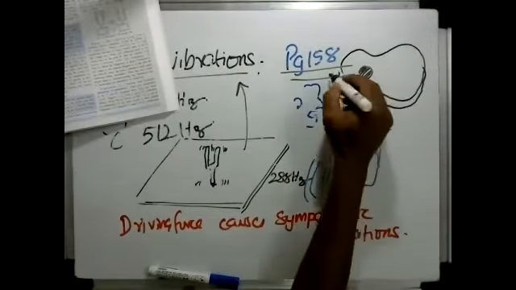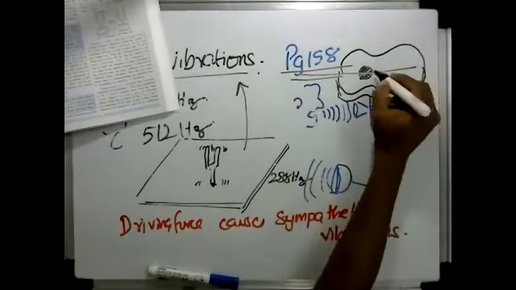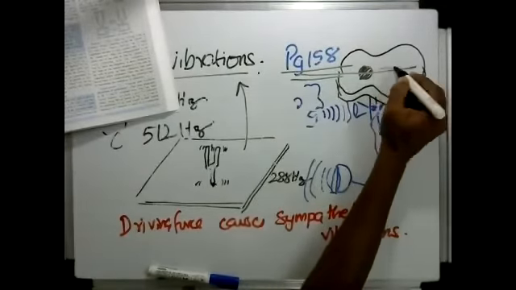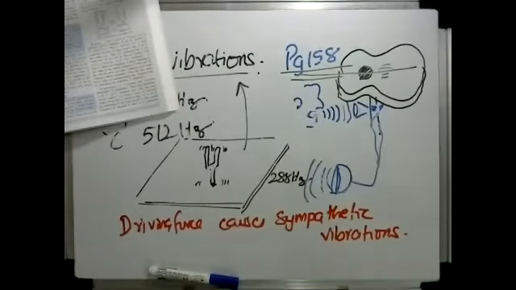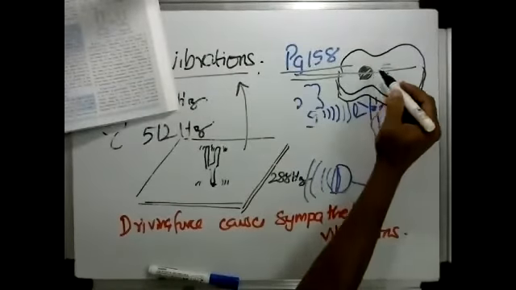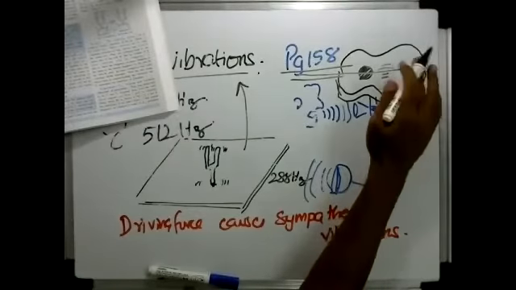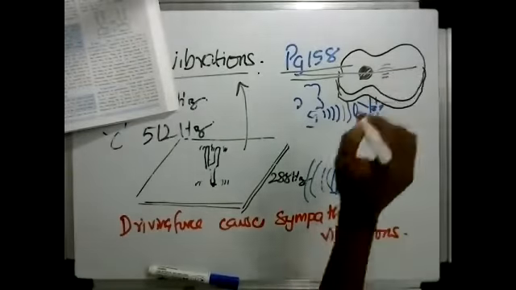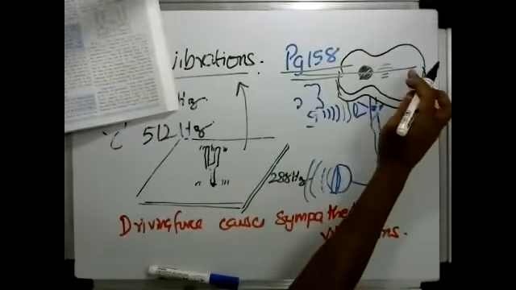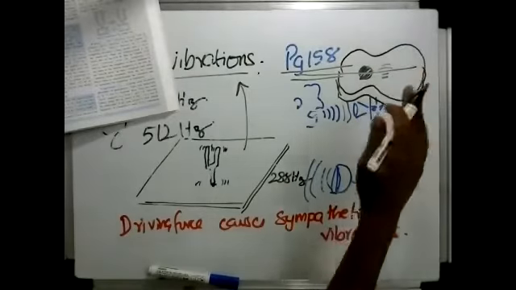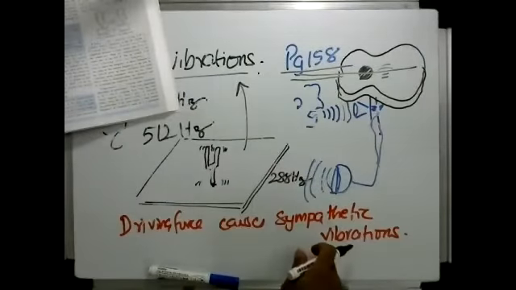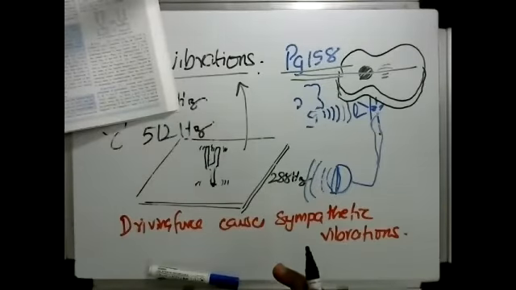So what happens is that the string over here, which is the one that is vibrating, produces vibrations that make the surface of the box vibrate. And the air that is trapped inside it also starts vibrating with sympathetic vibrations. And that vibration is what produces a larger sound.